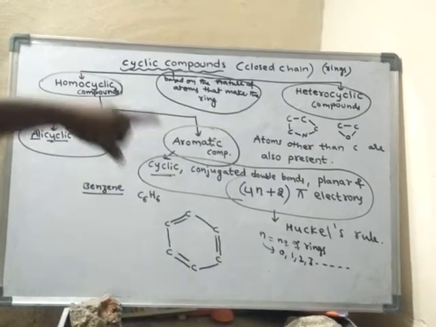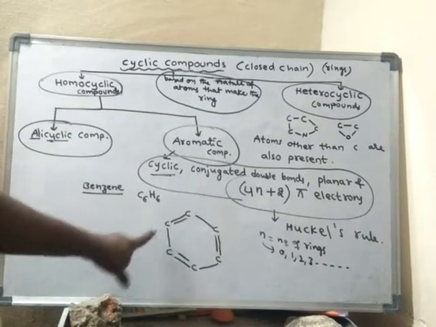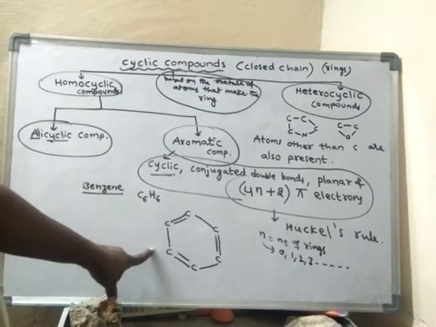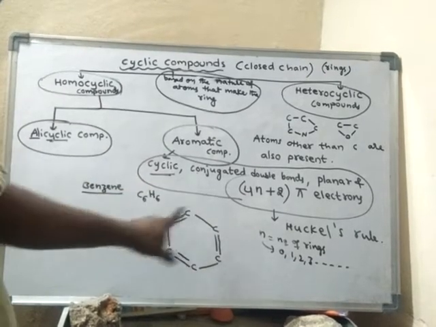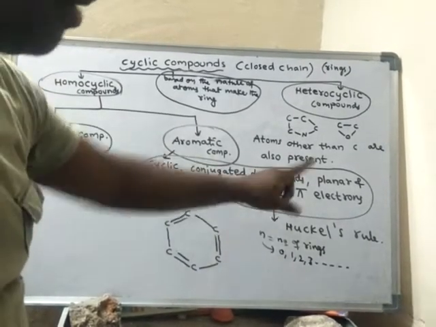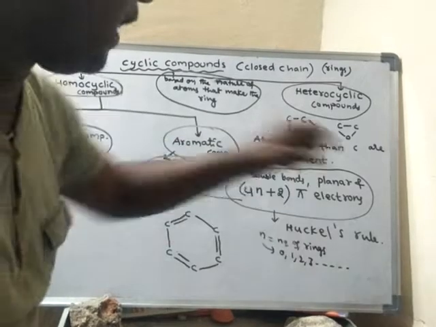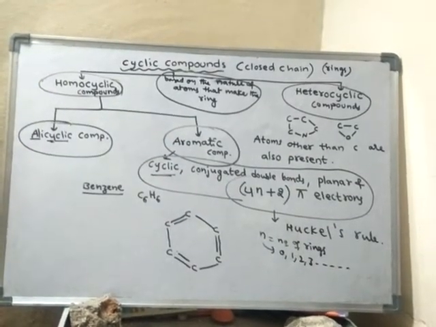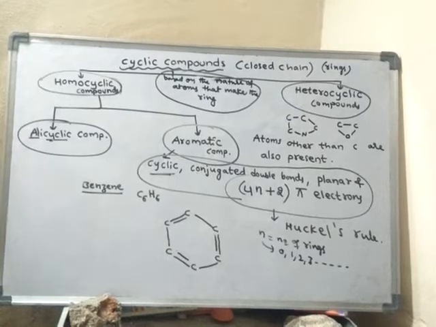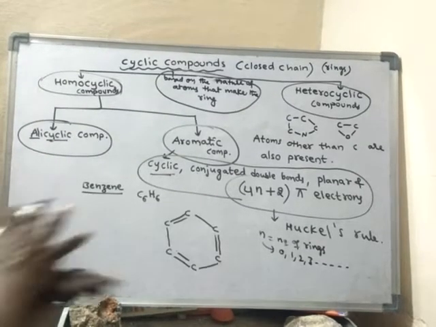Okay, so for a compound to be aromatic, compulsorily it should be cyclic, and it should contain conjugated double bonds, and also it should be planar. What is the meaning of planar? Planar means the atoms should lie in the same plane.